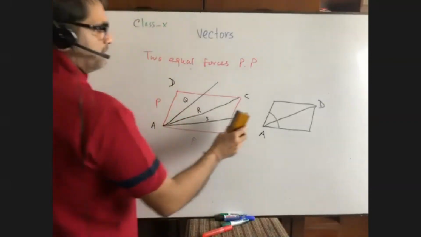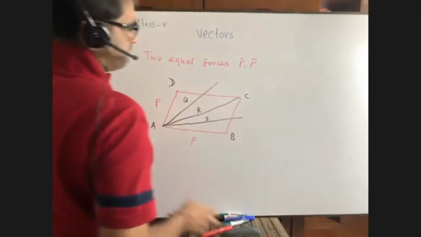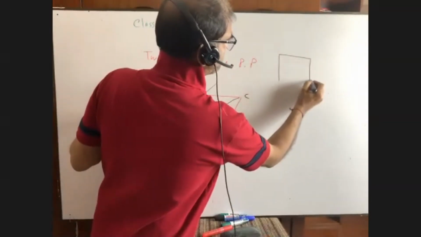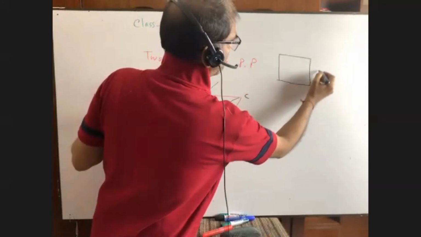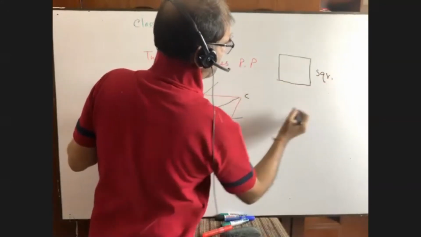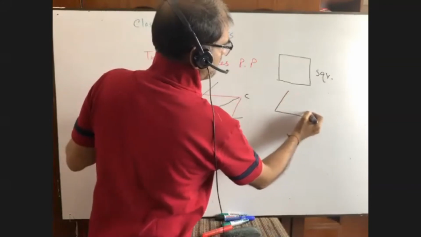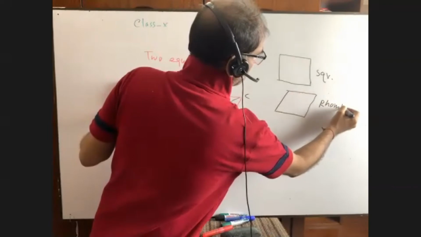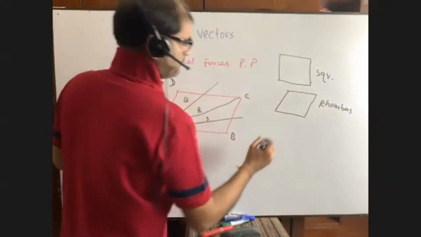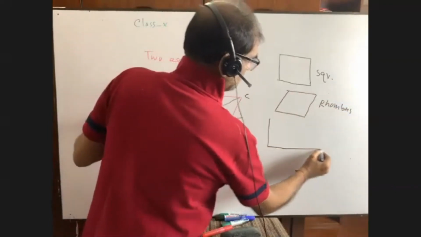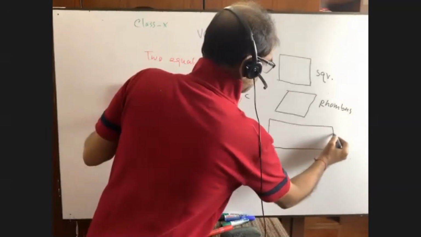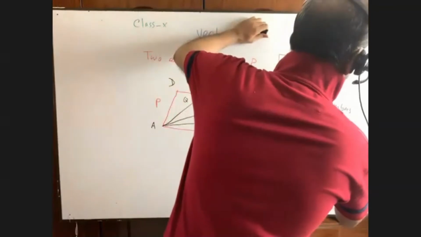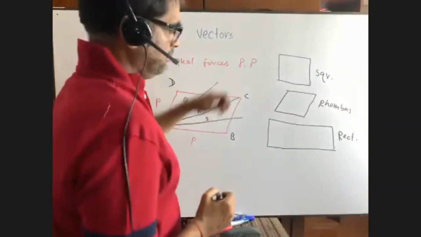Please try to understand. It is a square. It is a rhombus. It is a rectangle.